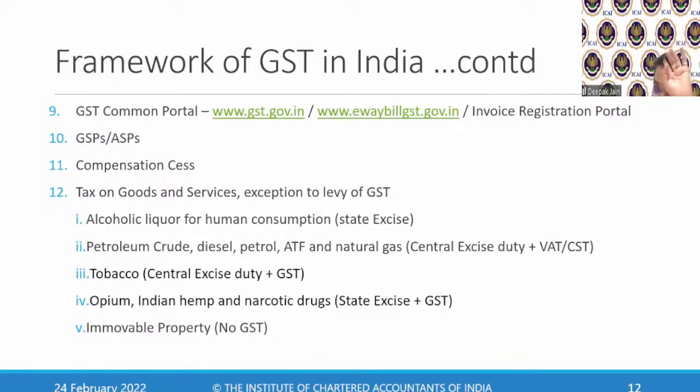On immovable property, no GST is there. When you do any land transfer, no GST. But if you do any construction services, then GST is there. So this is what we learned.